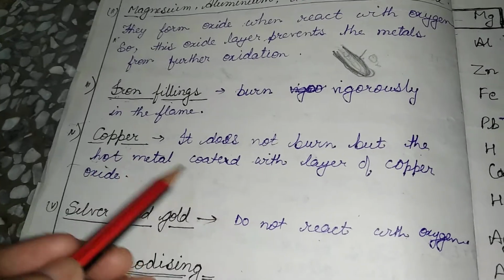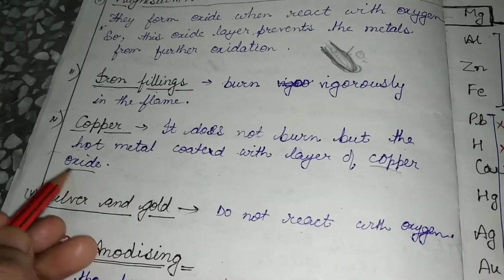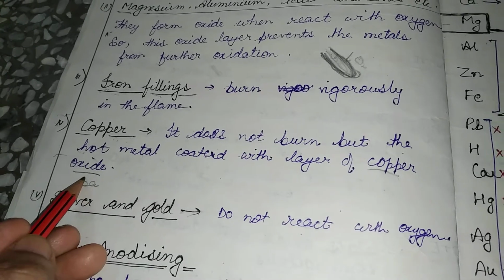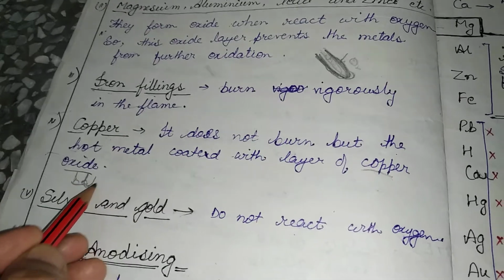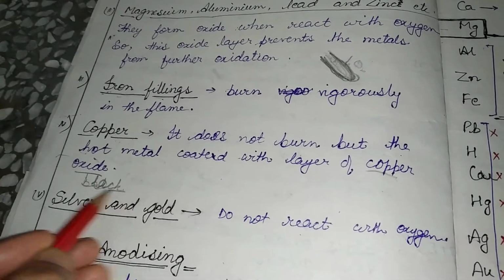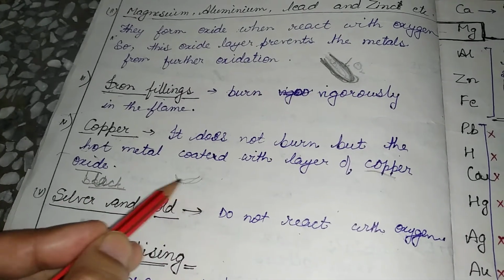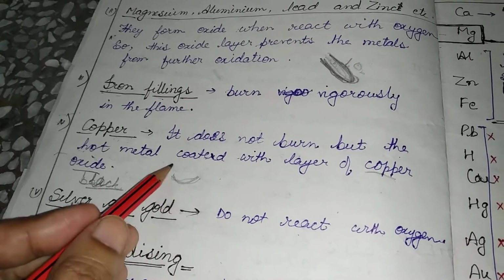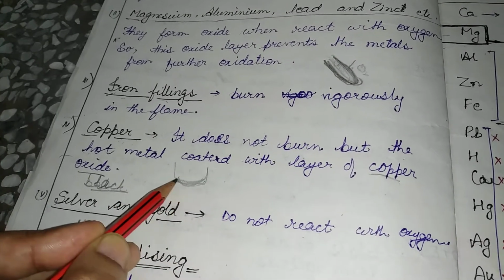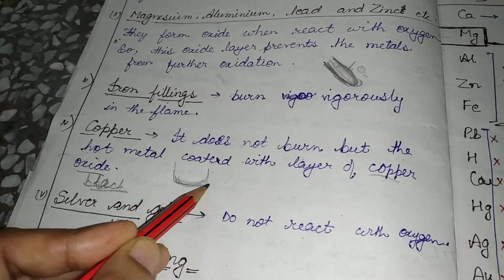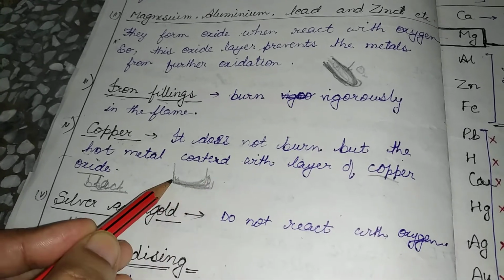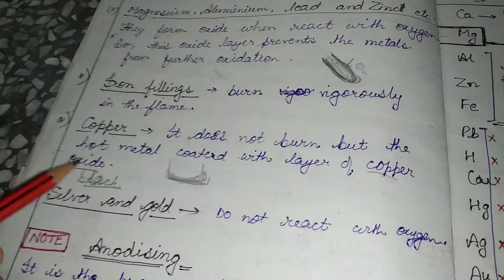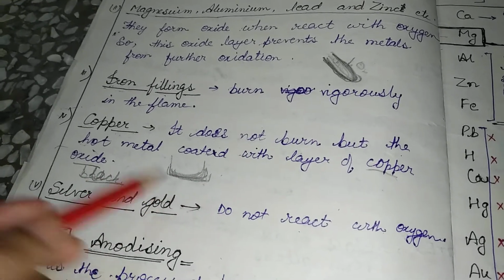but we have already studied in the previous point that copper reacts with oxygen to form copper oxide. This copper oxide is black in color. So when copper utensils react with oxygen, they form a black layer. You can observe it at your home also. If you have copper utensils, you can see the black layer forming over the copper, because this is copper oxide. It reacts with oxygen to form copper oxide, which is black in color.